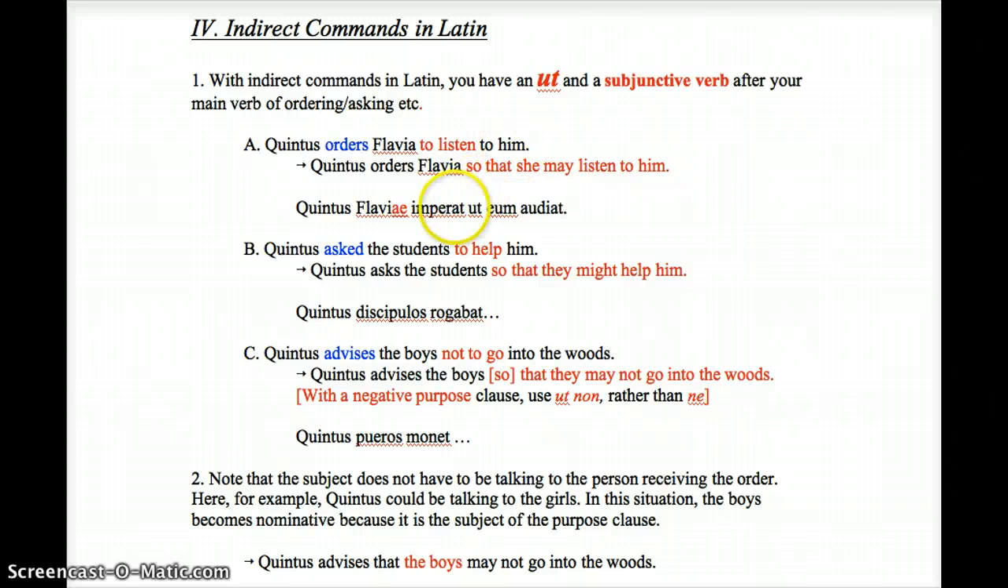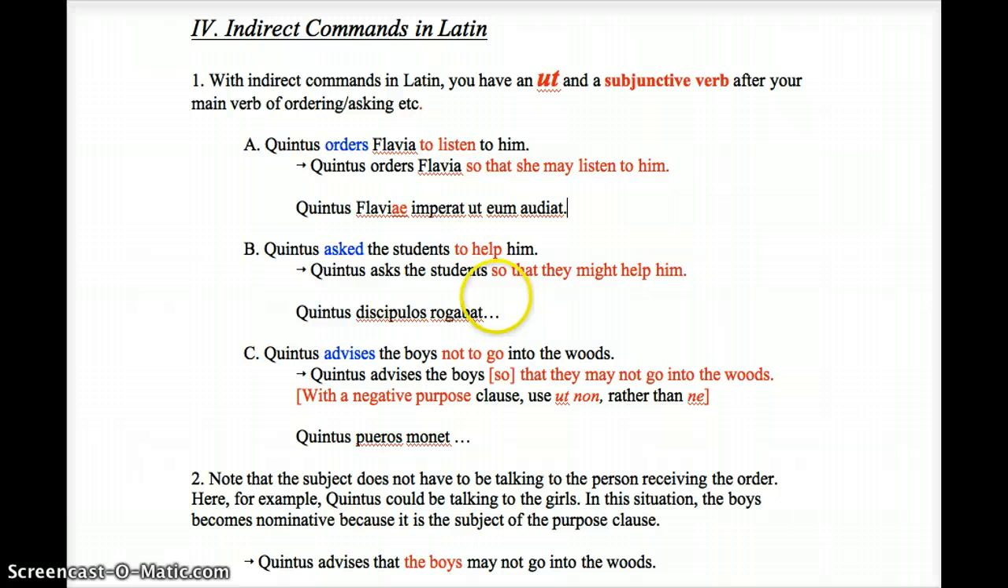So that imperat, notice that the ending on imperat is at, okay, because this is from impero. The ending is not erat, it's at. So that's a present tense verb. Because it's present, it's primary sequence, and must be followed by a present subjunctive.